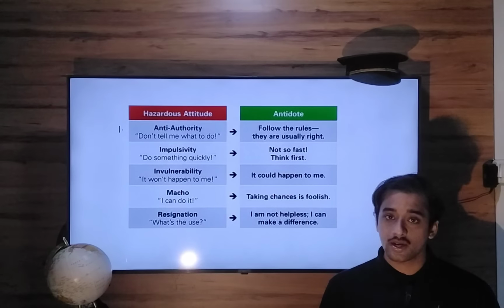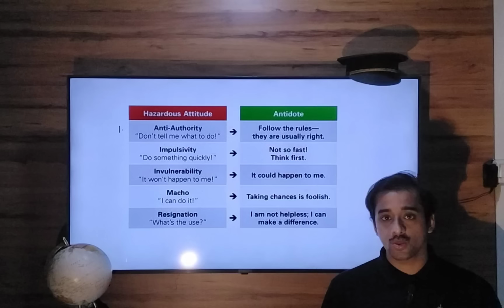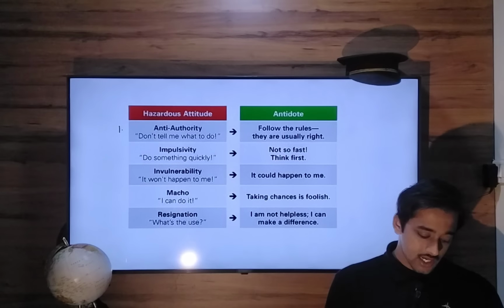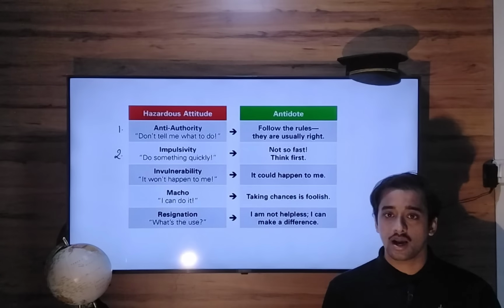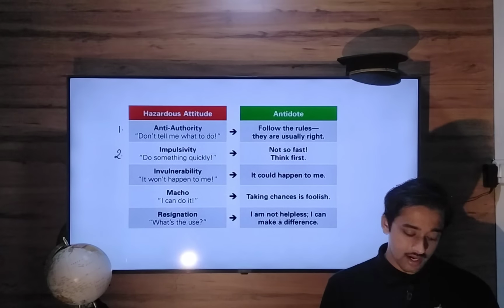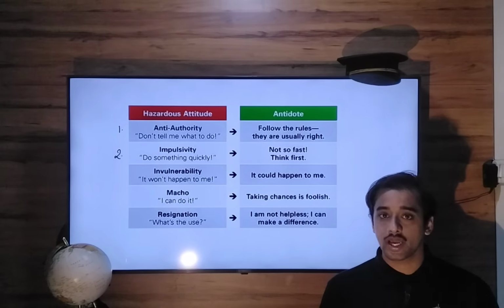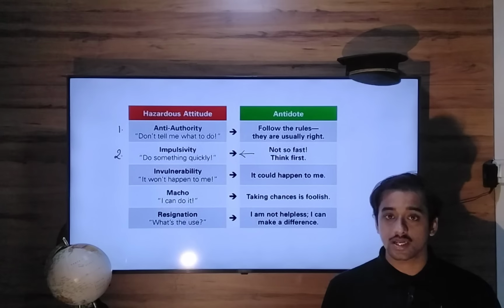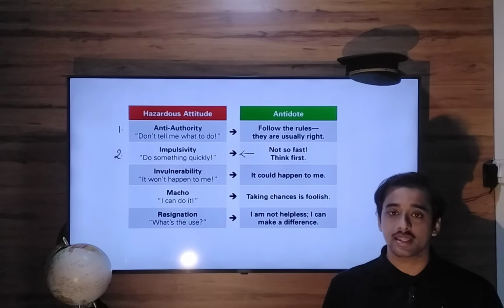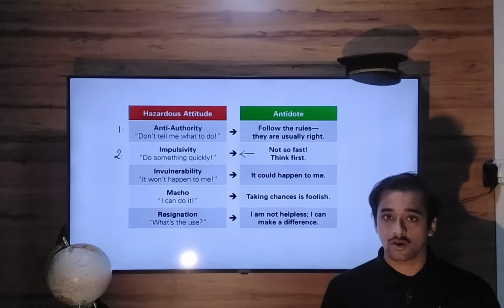So the antidote to this kind of attitude is: follow the rules, they are usually right. Okay. The second hazardous attitude is impulsivity, doing everything instantly, just at the moment, without thinking, without analyzing your options, without assessing your risks. So that is called impulsivity, doing something quickly. The solution to that attitude is: not so fast, think first. That means before doing something, think twice, weigh your options, and select the option giving the best outcome.